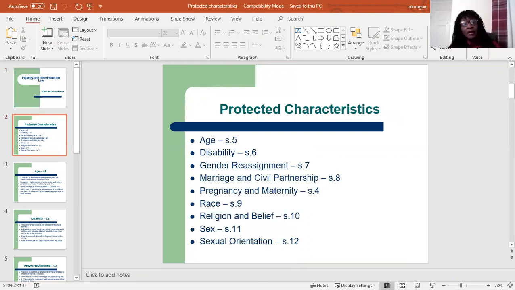All right. So under the Equality Act, we have 9 protected characteristics, and these I have listed there. So we have age, disability, gender reassignment, marriage and civil partnership, pregnancy and maternity, race, religion and belief, sex, and sexual orientation. Now, people with these characteristics will be protected from discrimination under the Equality Act. Now, we're going to look at these in more detail.